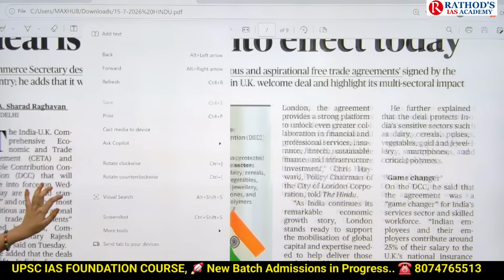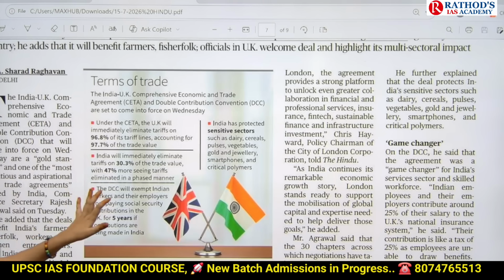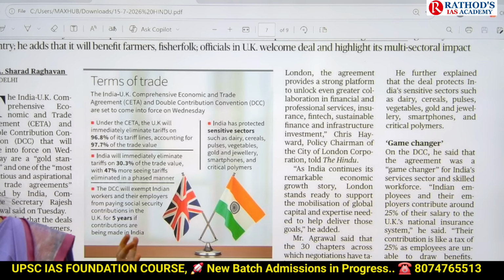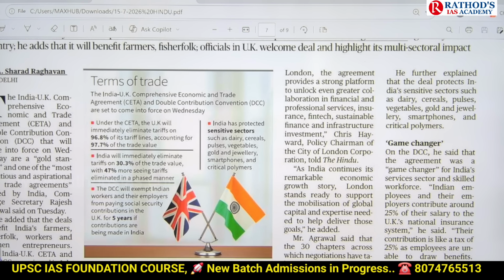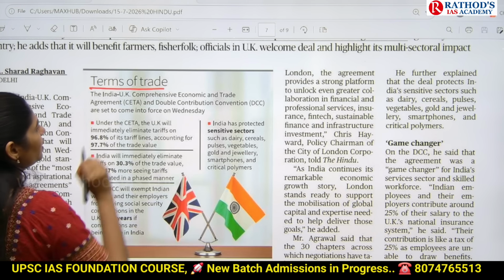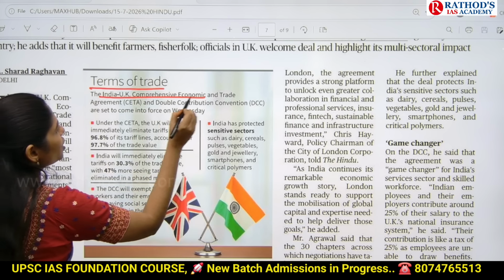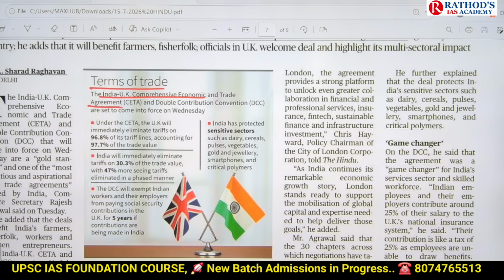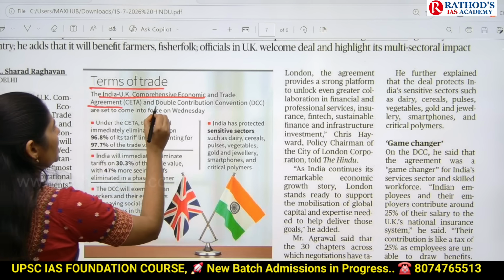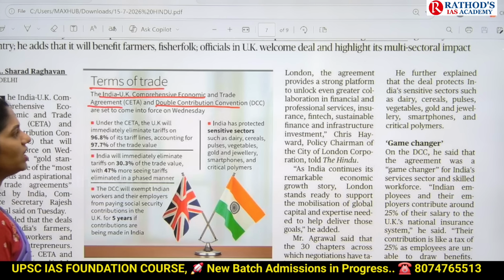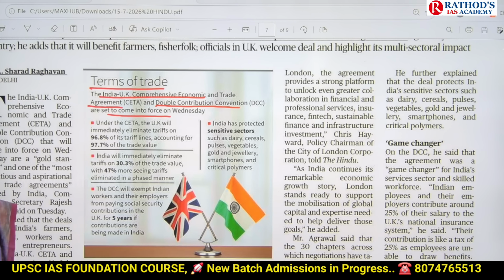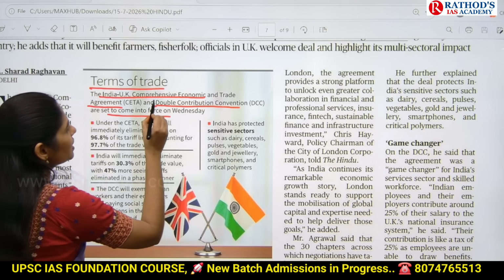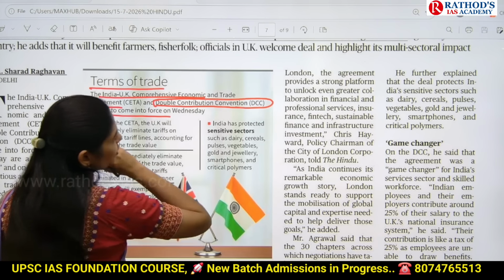If you see this infographic, now we'll get lots of information related to the points that you have to remember and recall for your examination. The first important point here is the terms of the trade: the India-UK Comprehensive Economic and Trade Agreement, called CETA. And next, Double Contribution Conventions, DCCs, are set to come into force on Wednesday. So here you have to know about this Double Contribution Convention.